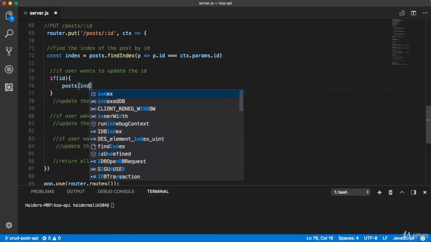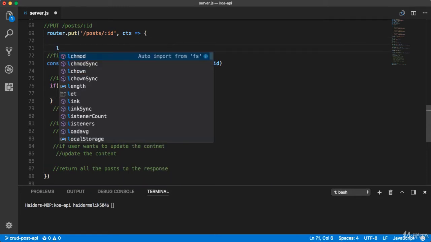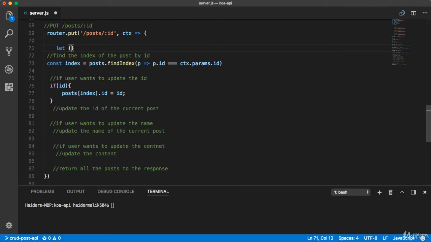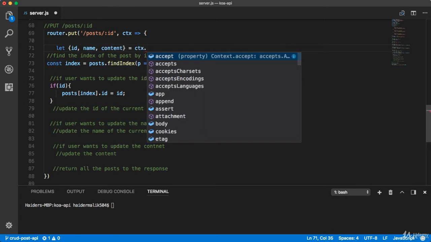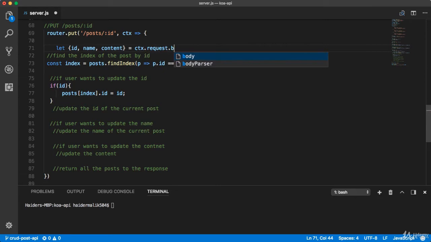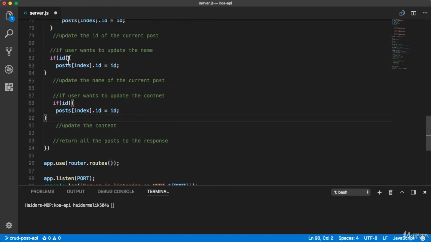I'm going to use the index and the ID, because the user wants to update the ID. Here I will provide the ID, but I forgot to destructure them. I'm going to use destructuring here: id, name and content. And how can you get these properties? I can use context.request.body. And I'm going to use the same code for the name, and also for the content.